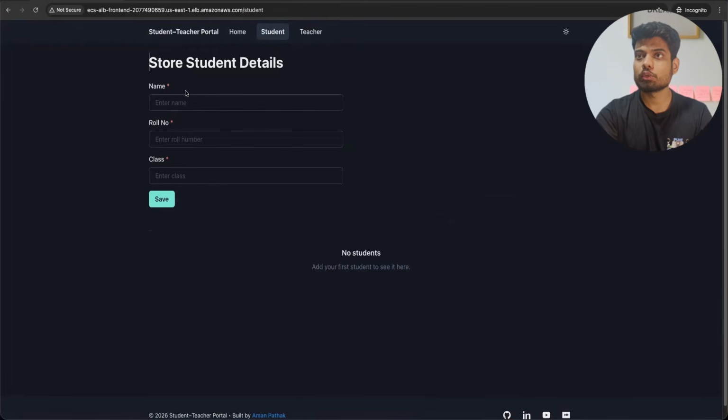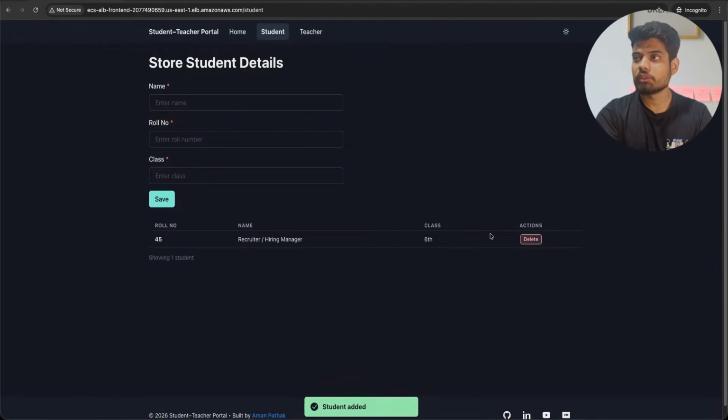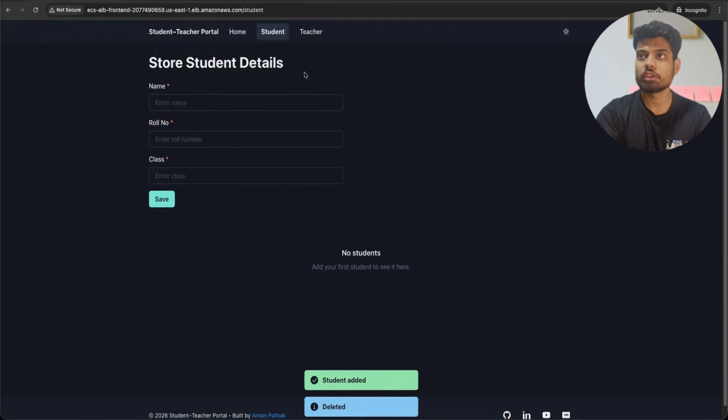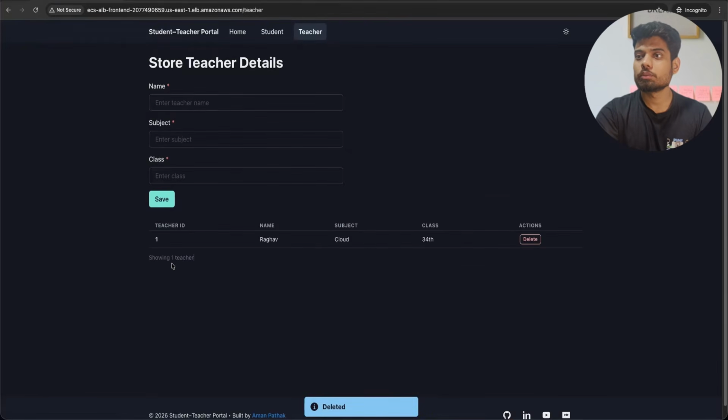And if I try to do the same thing here, let me try to do that as well. It is also working fine. If I try to delete, it is also working fine. So yes, this is the application that is working fine.